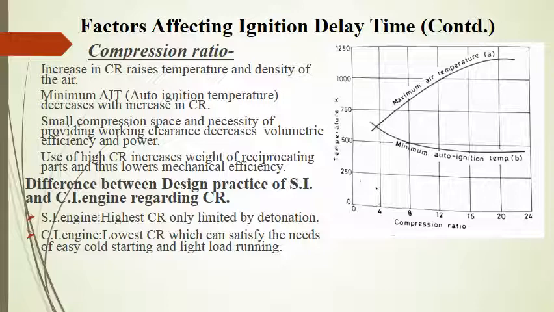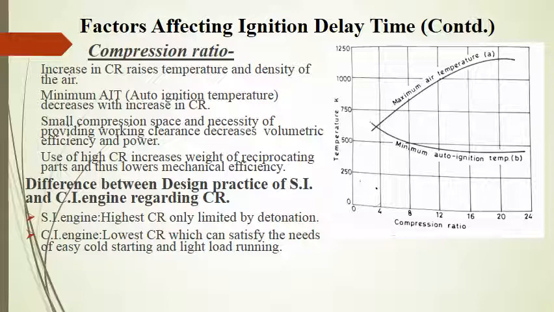But is it easy to go for higher compression ratios? What could be the practical problems associated with that? Now, you know that in CI engines compression ratio is quite high, and the compression space is already very small. We cannot increase clearance volume beyond a certain limit.